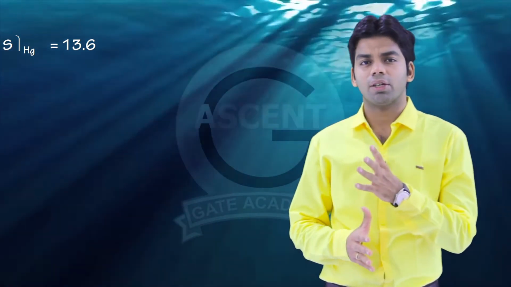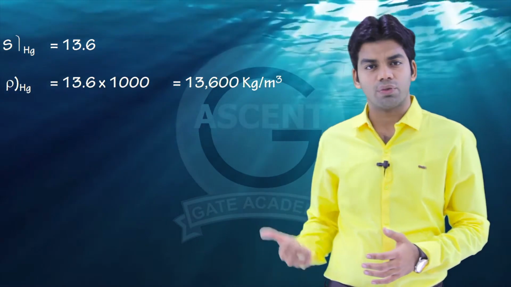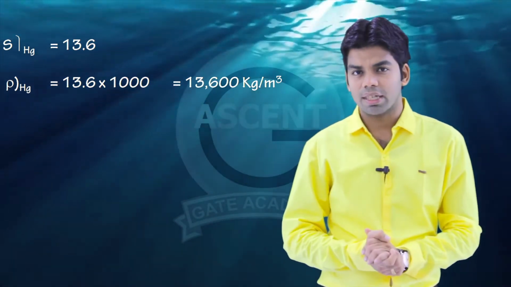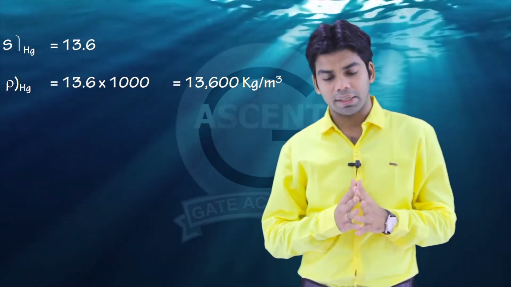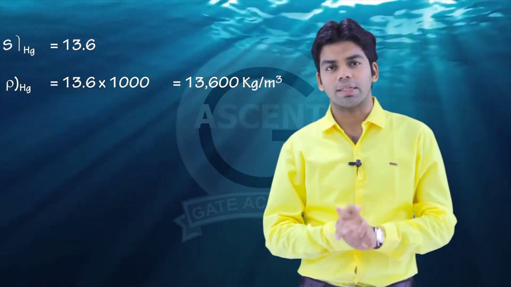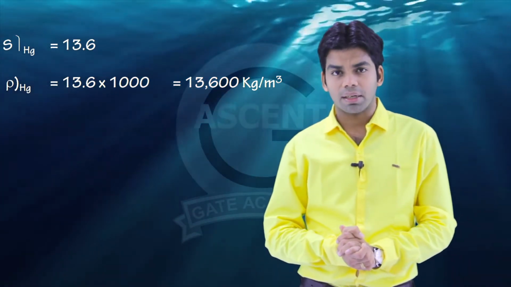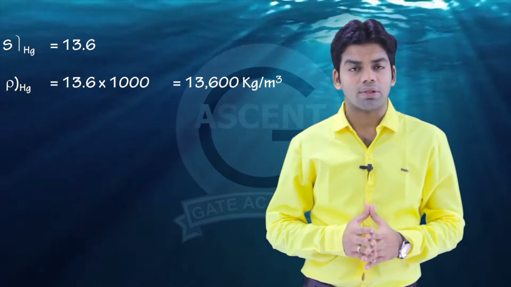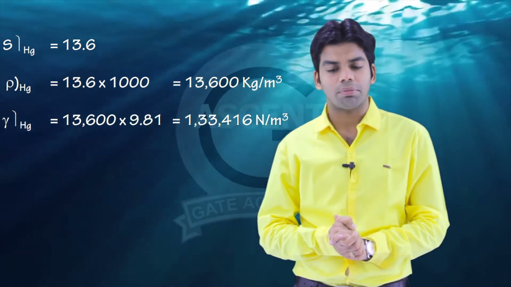How? Suppose the specific gravity of mercury is given as 13.6. If you want to determine the density, density will be equal to specific gravity into density of a standard fluid. The standard fluid for liquids is taken as water, whose density is 1000 kg per meter cube. So the density rho of mercury will be 13.6 into 1000, which is equal to 13,600 kg per meter cube. Similarly, the specific weight of mercury, gamma, will be equal to rho into g, as I told you. Rho we have determined as 13,600, into 9.81, so this will be 133,416 Newton per meter cube.